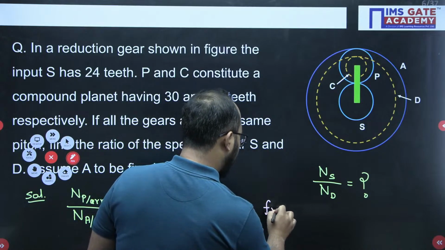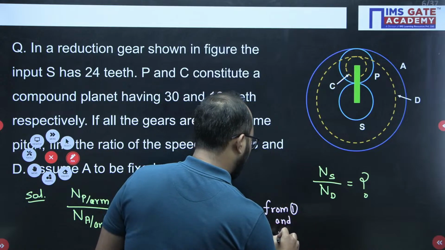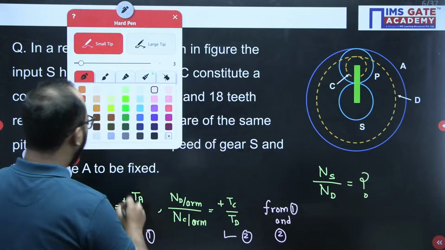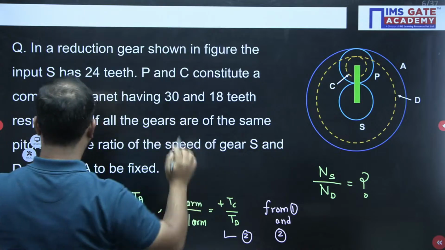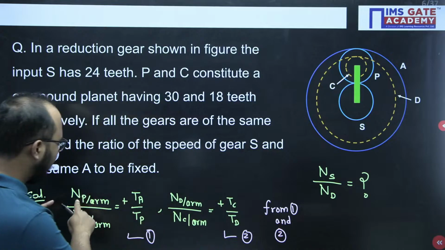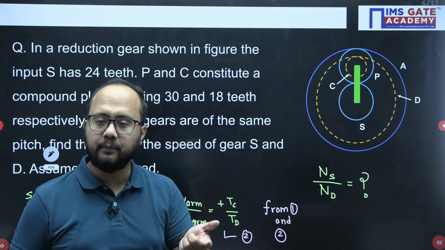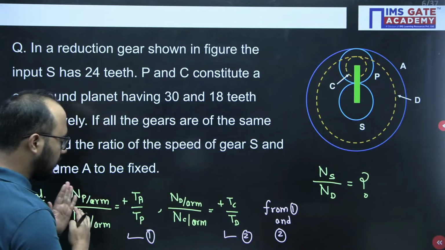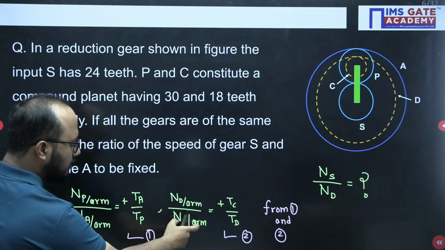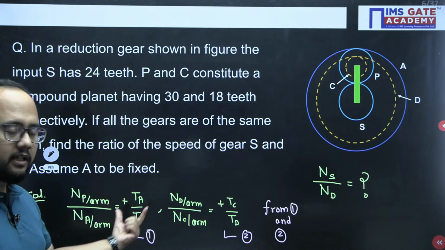So from 1 and 2 I can write a direct relation here, if I just multiply both the relations. Remember one thing, P with respect to arm and C with respect to arm: P and C is a compound gear train. When I multiply these two, this numerator and this denominator are the same, so they will get cancelled out. So I am multiplying equations 1 and 2.